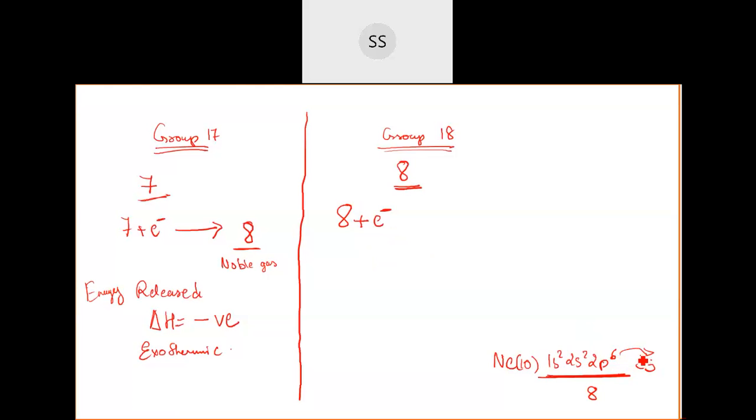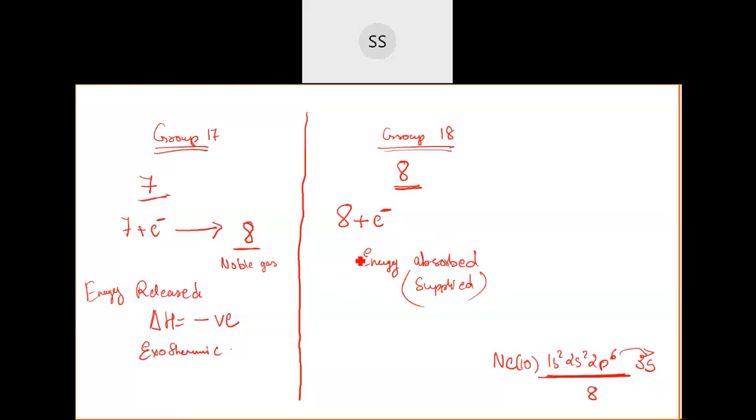When things become unstable, those elements will not try to do that. So externally somebody has to supply the energy to put these electrons in the higher energy state. Energy will be absorbed by them, or I can say energy has to be supplied to them.